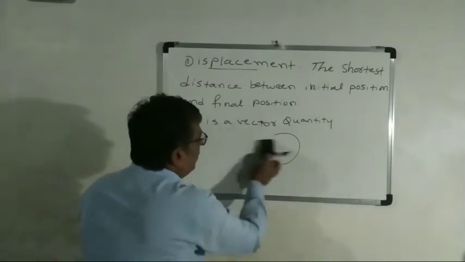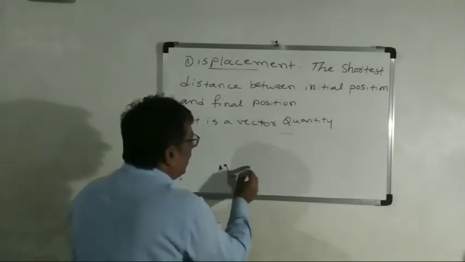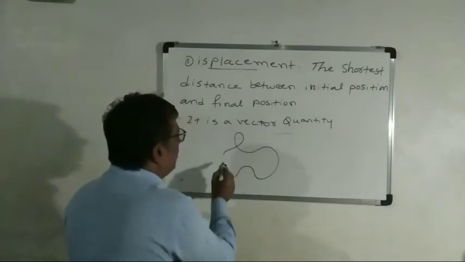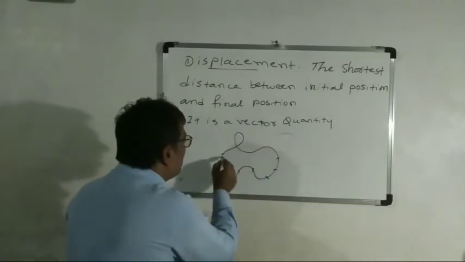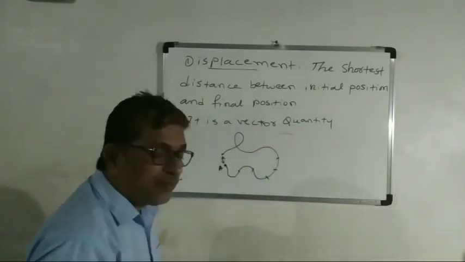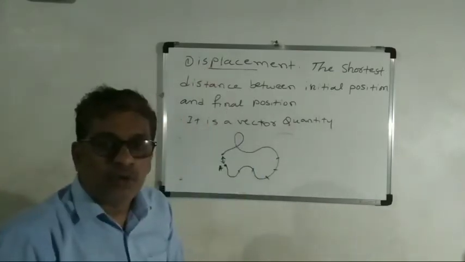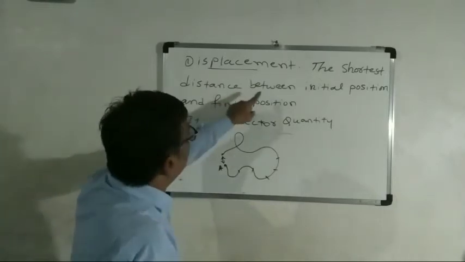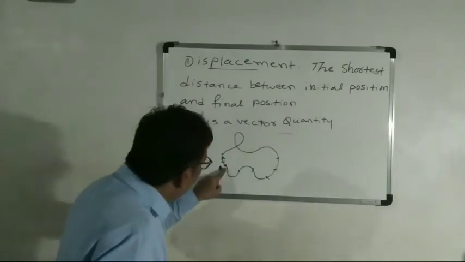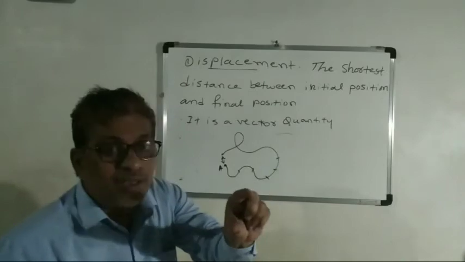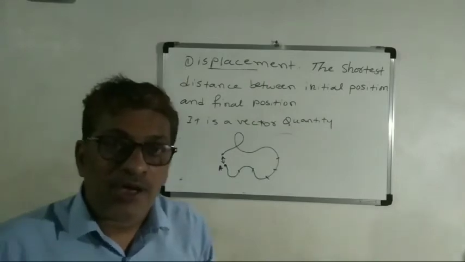For example, think of this object moving from A like this. The distance here may be 10, 20, 30, 40, 50, whatever it is, but the displacement is measured from here to here. Whatever path it moves along, we are not counting it. Only the shortest distance between the initial and the final position, the starting and the ending of the journey. That much distance only you have to measure in displacement. That is displacement, okay students.